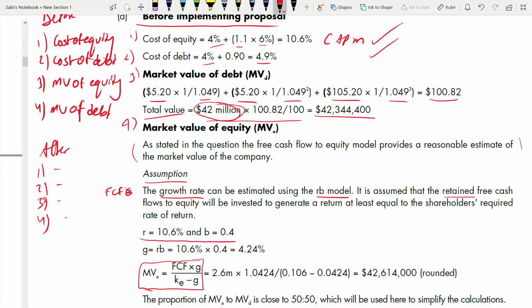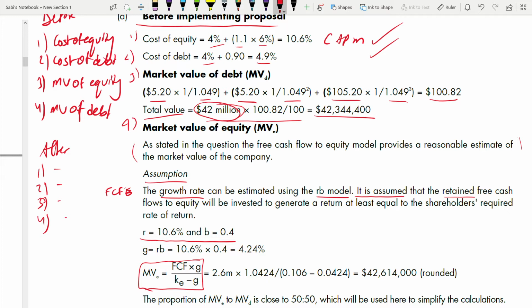Because this equation means what? How much you're retaining. You need a value of R, which means what? Retention. How much you're retaining. So this word tells you which formula to use. That's why they have given you that word, retained. How much cash flow they are retaining. So it is retained at the assumed. It is assumed. Please always write it is assumed. Because when you're writing under assumption, that the retained free cash flow to equity will be invested to generate a return at least equal to the shareholders' required rate of return.